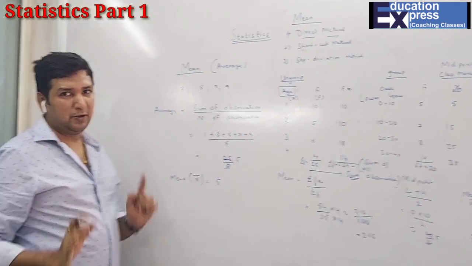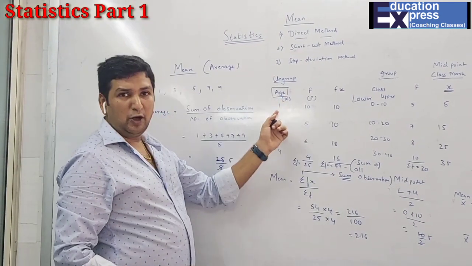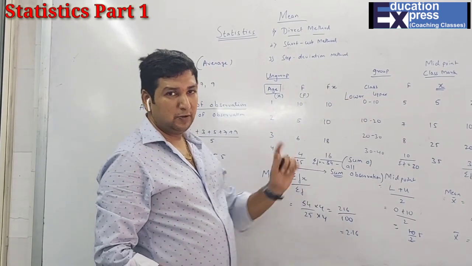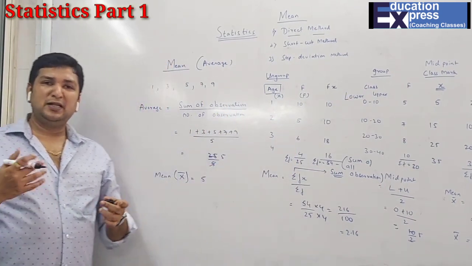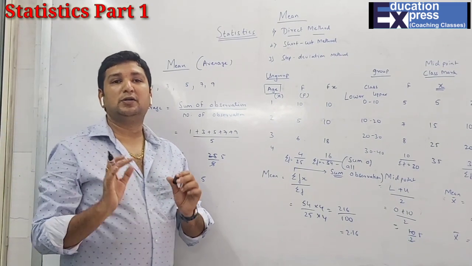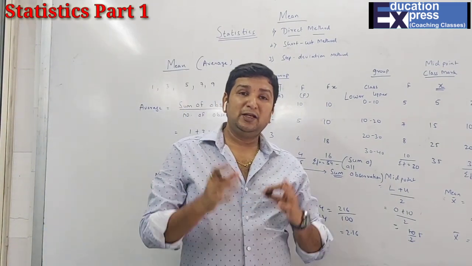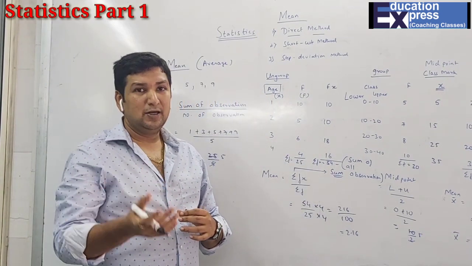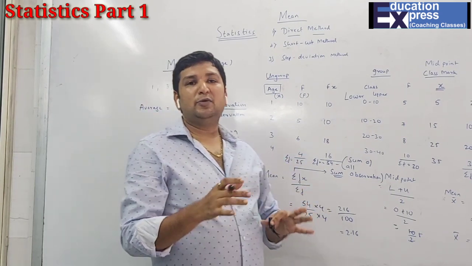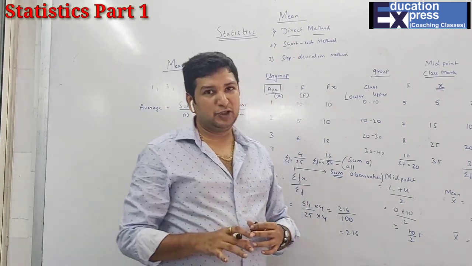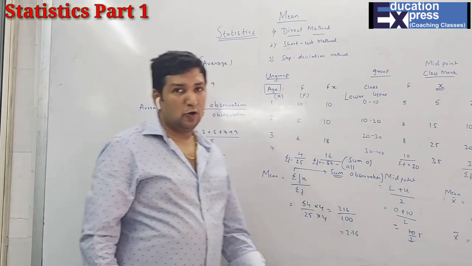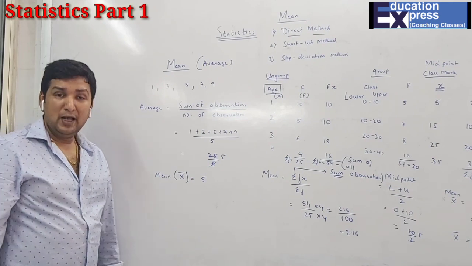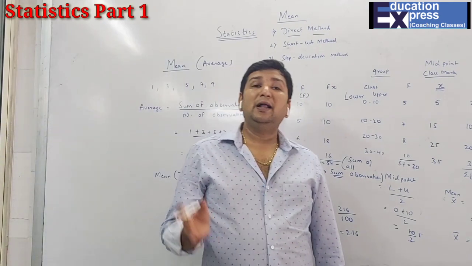This method is called what? Your direct method. Wherein in ungrouped data, you have to multiply x into f and you get fx, and sigma fx upon sigma f will give the mean, and the same over here also. What is a shortcut method? As the name suggests, a shortcut. Shortcut doesn't mean shortcut here. It means that your calculation will become a little easy, a little faster as compared to the normal way. So that is why I said shortcut, in terms of calculation. And last is step deviation. One by one we will be discussing these methods. As of now, I have done everything with the direct method, and normally also we follow the direct method only unless and until they specify.